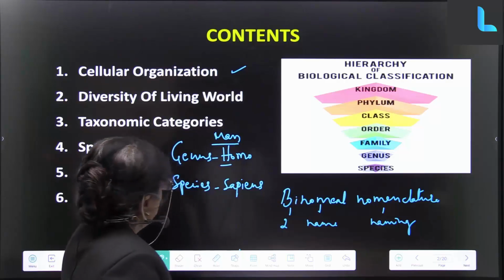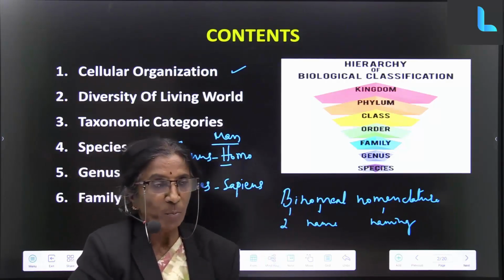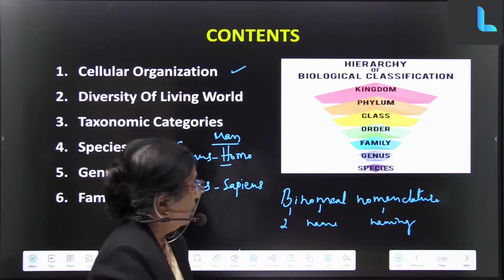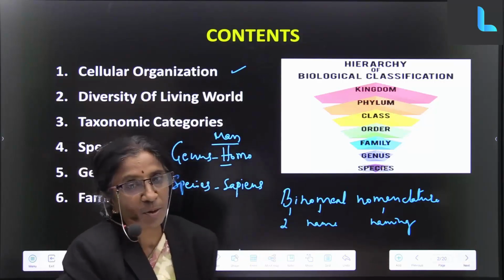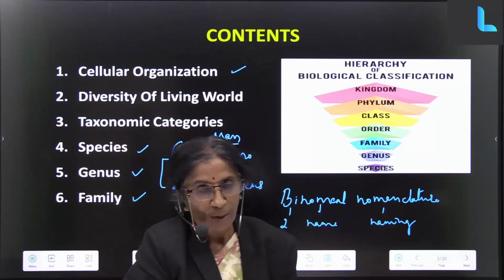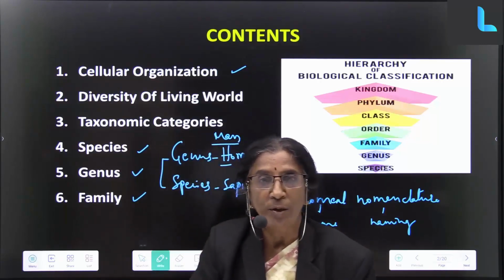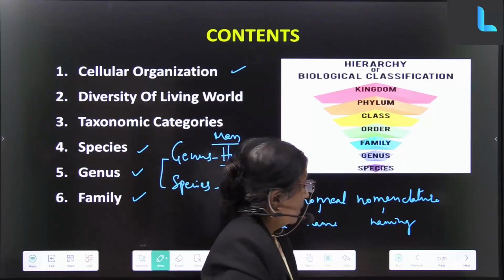Good? Okay. So now we have done with the binomial nomenclature. You are supposed to learn what is binomial nomenclature, what is taken into consideration. Binomial nomenclature takes only genus and species. So we find this is how the entire living world was classified.